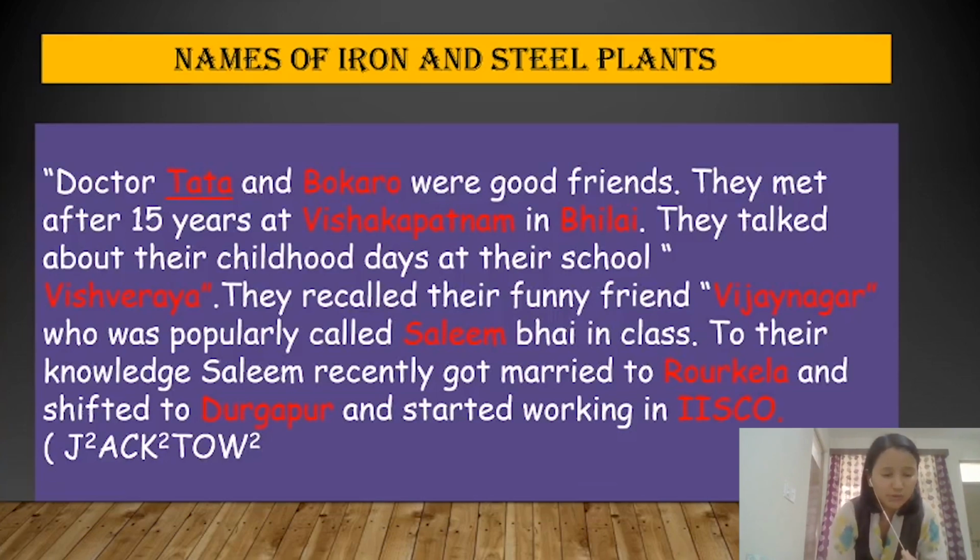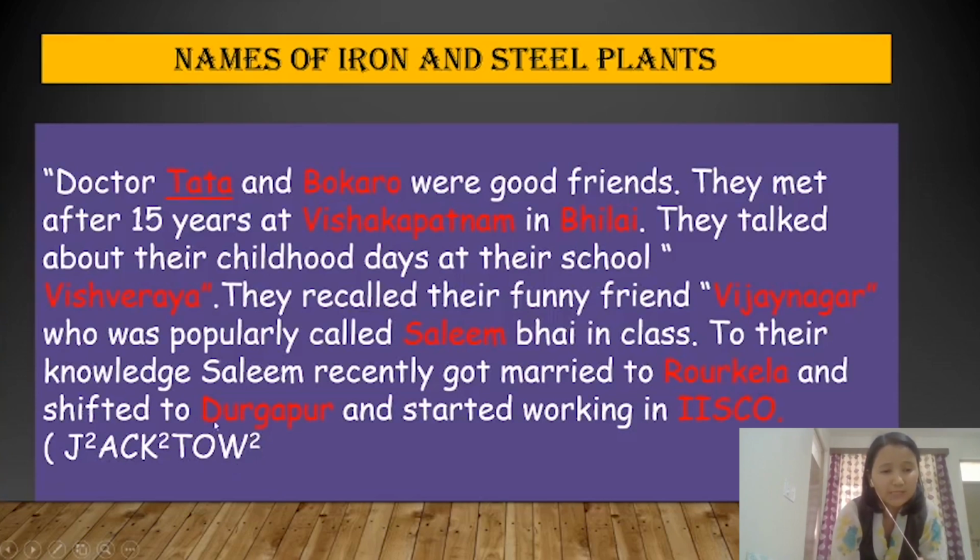At the same time, you should remember that the first letter always carries a square, and after two letters comes a letter with a square. As you can see here, J square AC, two letters, and then a letter with a square, and then two letters, and then a letter with a square. Now, I have made it sequence-wise. J stands for Jharkhand, A stands for Andhra Pradesh, C stands for Chhattisgarh, K stands for Karnataka, T stands for Tamil Nadu, O stands for Odisha, and W stands for West Bengal.